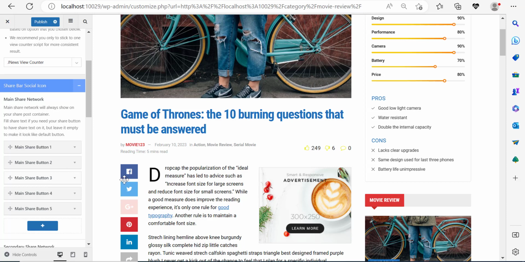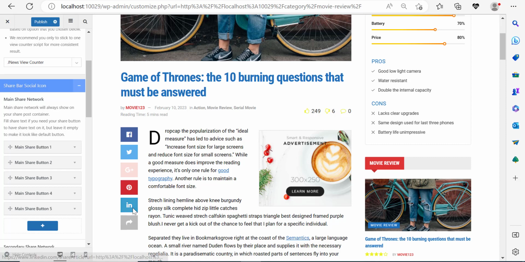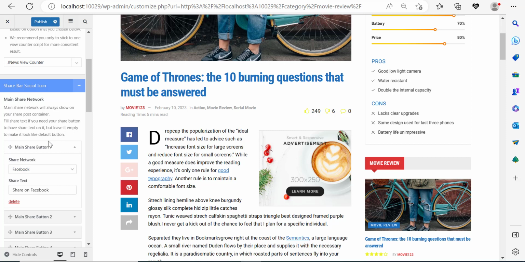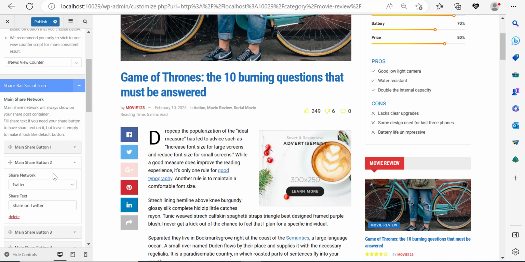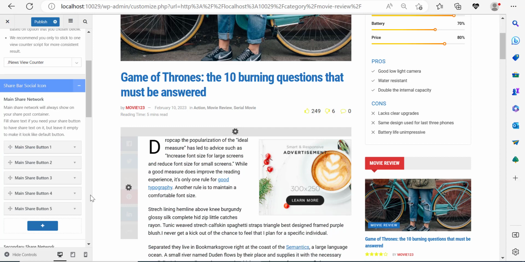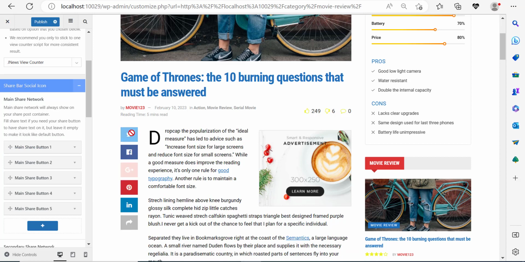Now, if I scroll down over here, the main shares are displayed on the left-hand side. You can see that we have 5: Facebook, Twitter, Google+, Pinterest, and LinkedIn. If you click here, there's Facebook, and when people click on this, they can share the post on Facebook. The second one is Twitter, but you can order them in whichever way you see fit. So I can take this one and put it at the top, and now Twitter is going to be on top of Facebook. You can rearrange this however you see fit. You have the perfect liberty to do that.